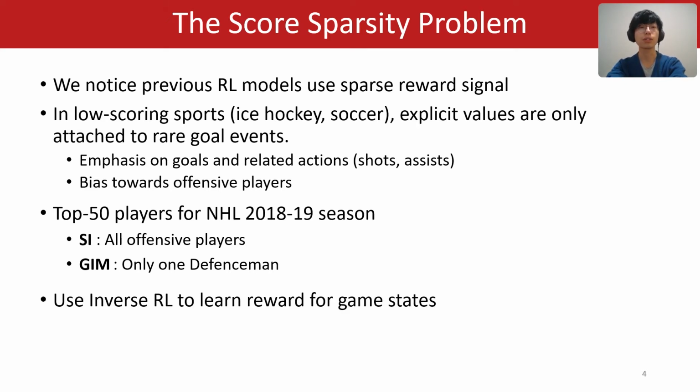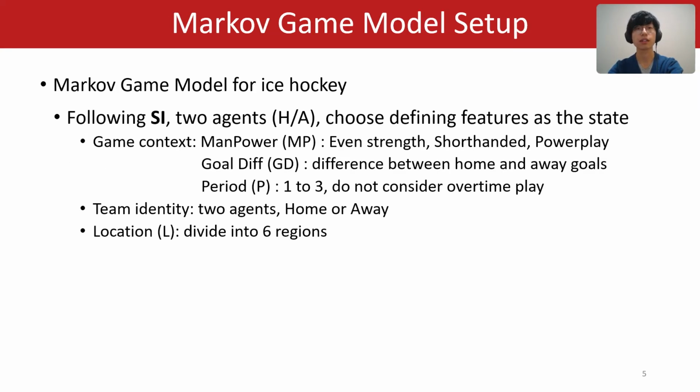So in this work, we use inverse reinforcement learning to learn reward for game states. First, we build a Markov game model for ice hockey. The Markov game follows the Score and Impact work. In the game, we have two agents, home team and away team, and we choose defining features as the state.